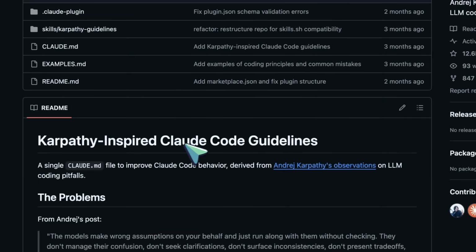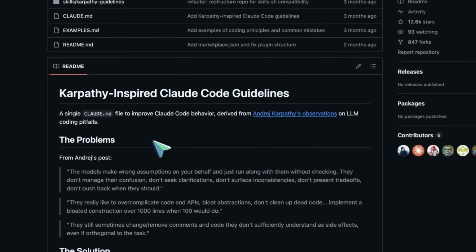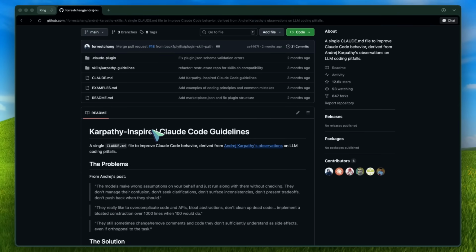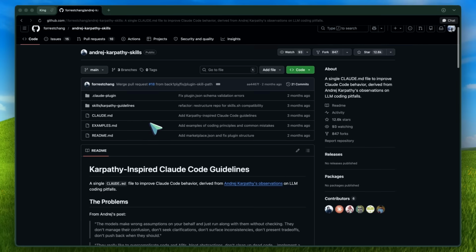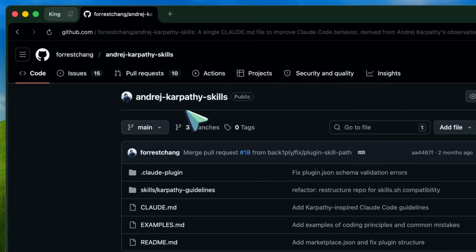So, today, I want to talk about a GitHub repo that looks extremely simple on the surface, but I think it is actually one of the more useful things you can add to your AI coding workflow right now. It is called Andrej Karpathy Skills.